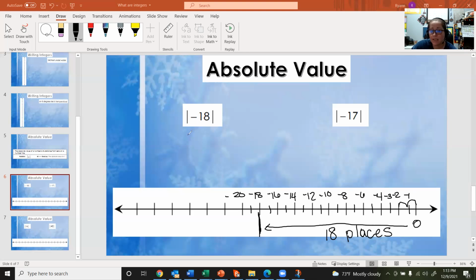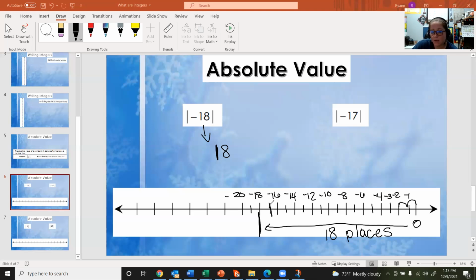Now, that means that if we're going to write what the absolute value of negative 18 is, we would just write this as 18. We're not really considering it being a positive 18 or a negative 18. We're just looking at how far away from 0 this number is.